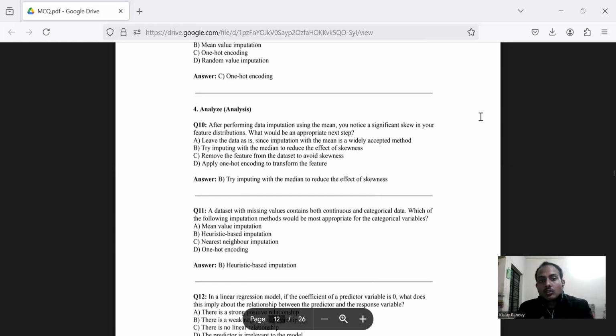Question number 10, which is going to be analysis based, says that after performing data imputation using the mean, you notice a significant skew in your feature distribution. What would then be the appropriate next step?